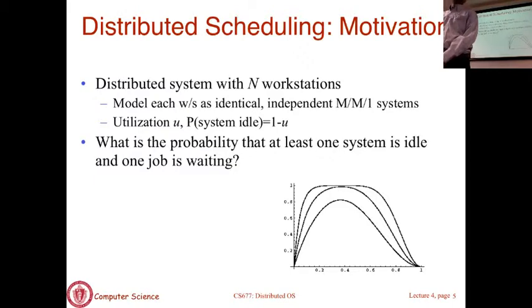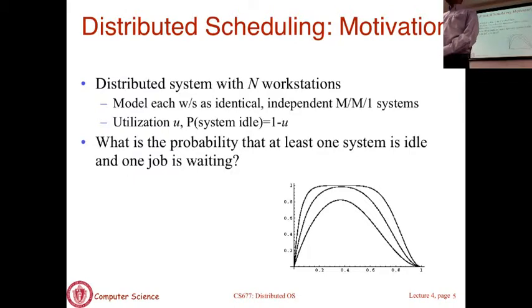Is it high or low? Okay, so it has to be high. If the system as a whole is lightly loaded, there are many machines that might be sitting there idling or doing very little work. So you submit a job to the system, and with high probability it is going to go to a machine where there is nothing else happening.